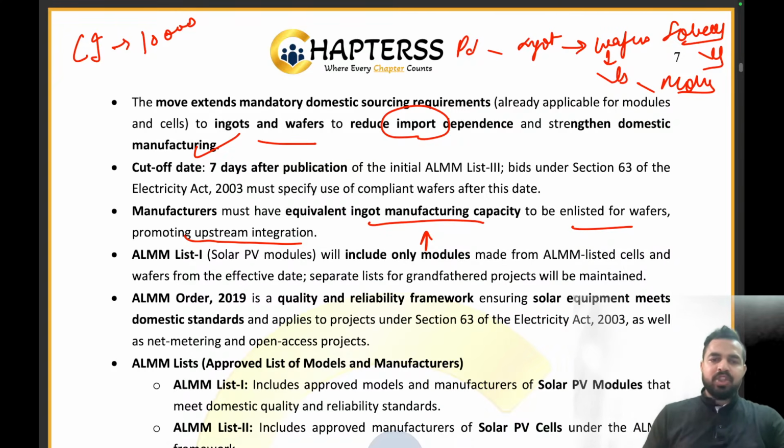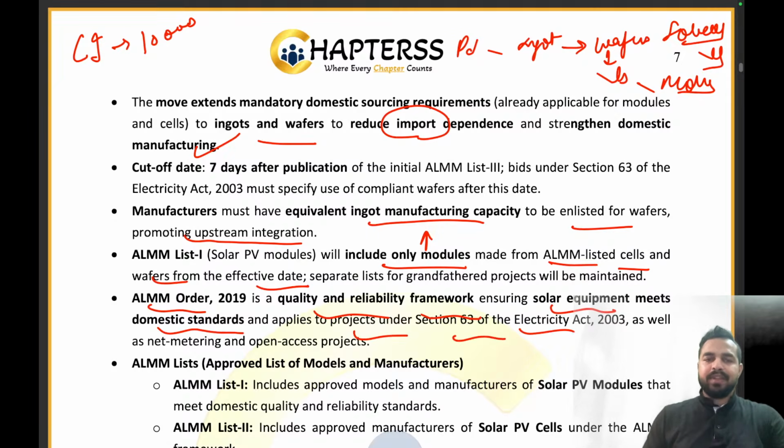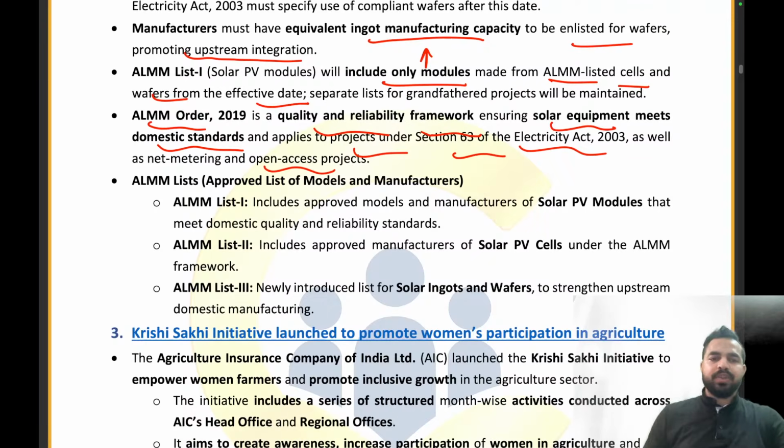Now ALMM list 1 will include only modules made from ALMM listed cells and the wafers from the effective date. ALMM Order 2019 is a quality and reliability framework ensuring solar equipment meets domestic standards and applies to projects under Section 63 of the Electricity Act 2003 as well as the net metering and open access projects. So my dear friends, this ALMM Order 2019 is a quality and reliability framework, and when it comes to the